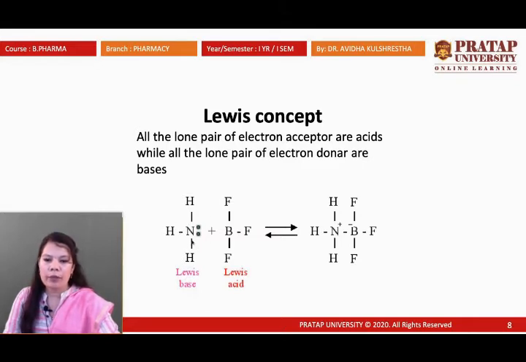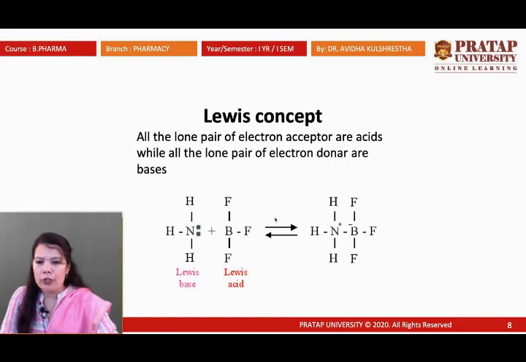Here no hydrogen transfer is going on, no OH transfer is going on, yet these still behave like an acid and a base. So we have studied three concepts: the Lewis concept, the Bronsted and Lowry concept, and the Arrhenius concept.